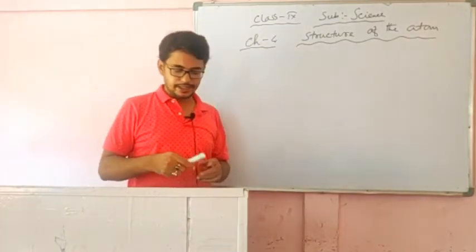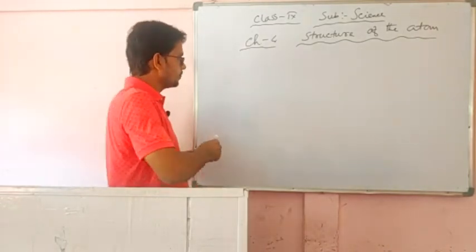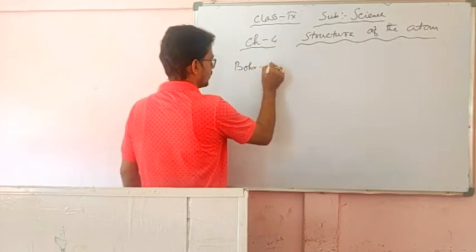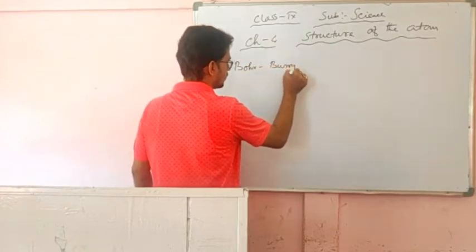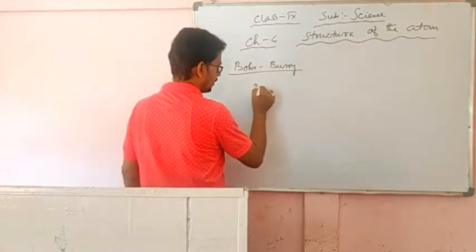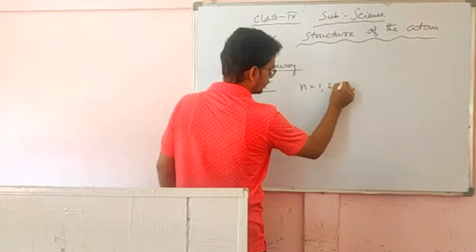This is given by a scheme called the Bohr-Bury scheme. Bohr and Bury together gave one formula, the 2n square formula, where n equals 1, 2, 3.